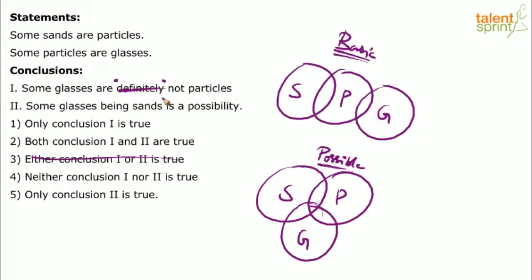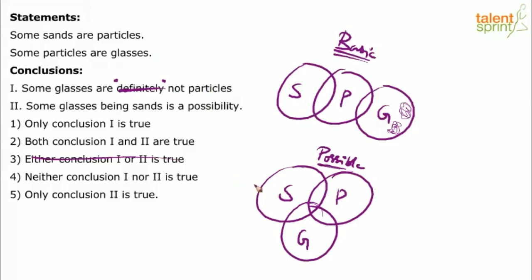Now if you look at the basic diagram, yes, some glasses are not particles. Basically, we can say these glasses are not particles. You can always choose some of the glasses. I can say these glasses are not particles, yes? So the basic diagram satisfies the given conclusion, right? Some glasses are not particles. Look at the possible diagram. Now you know that if a conclusion has satisfied the basic diagram, it does not mean that it is correct. You have to check the possible diagrams.